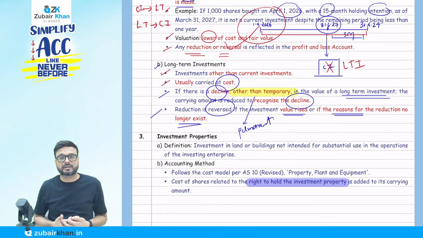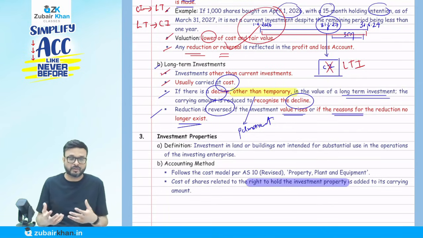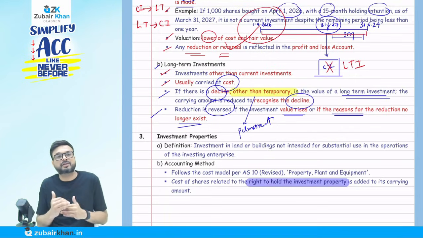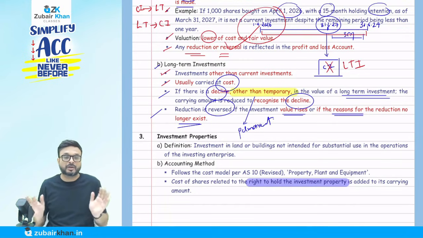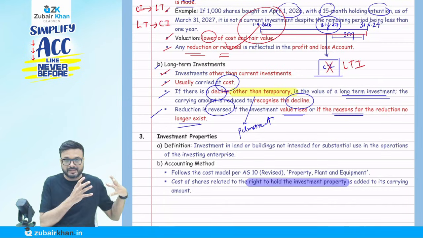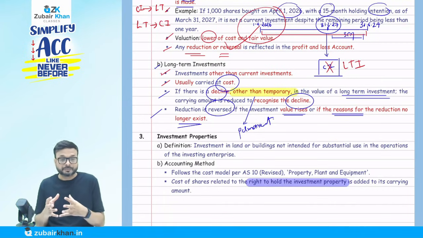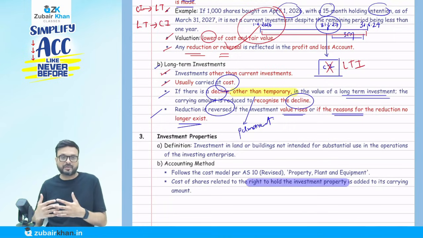Why did you have the reduction? Because of some fraud. But later on the investigation finds there is no fraud at all. It was just an allegation. I'm just giving an example. The reason for the reduction no longer exists, so we have to reverse it. You got the point? But generally remember that we value current investments at cost or fair value, whichever is lower. In case of long term, usually at cost, but if there is a permanent decline in value, then we have to reduce the value. Permanent means other than temporary.